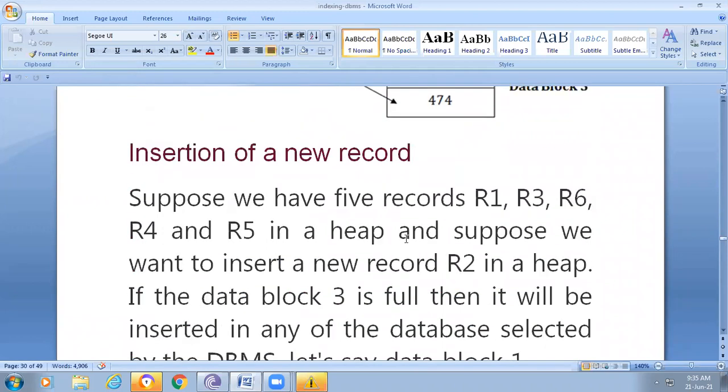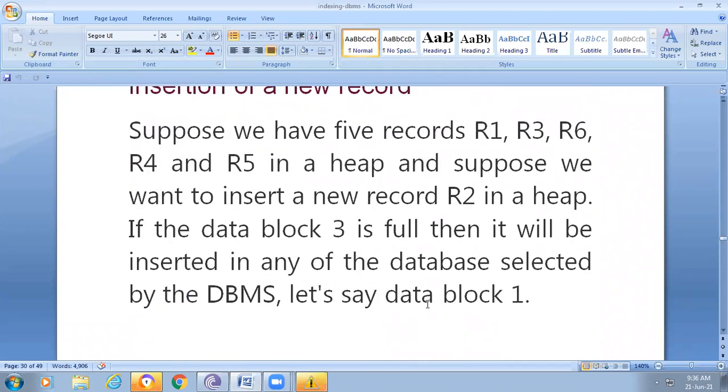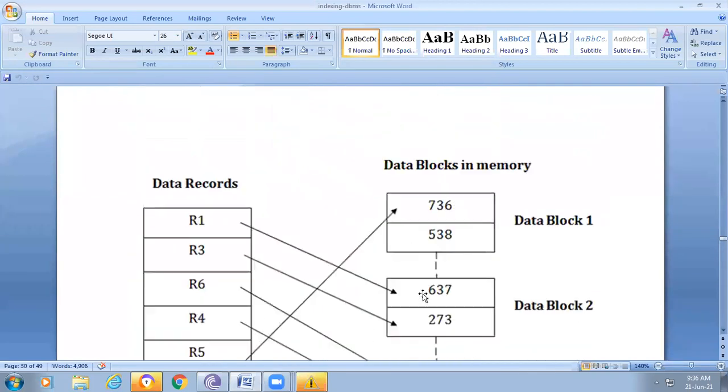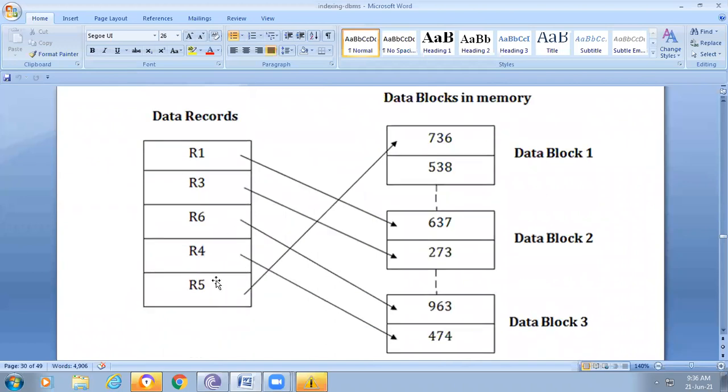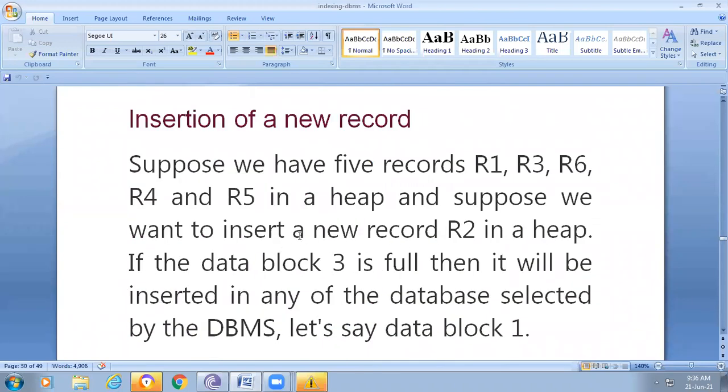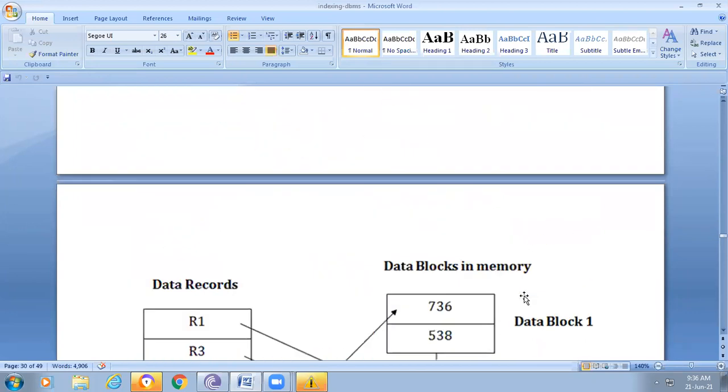Next, in a heap, suppose we want to insert a new record R2. If data block 3 is full, then it will be inserted in any one of the data blocks selected by the DBMS. Let's say data block 1.